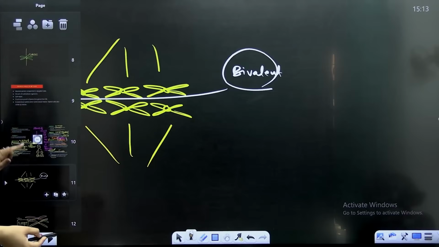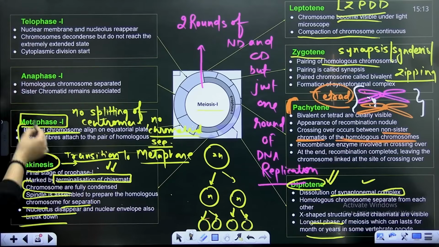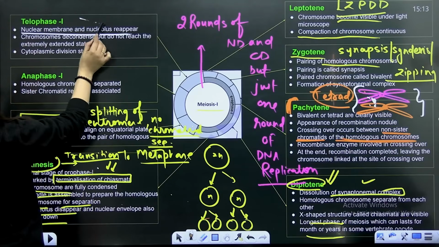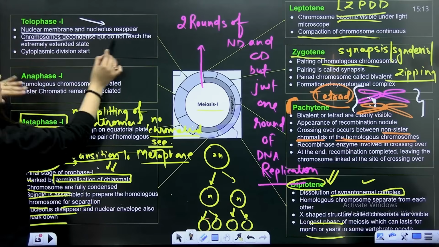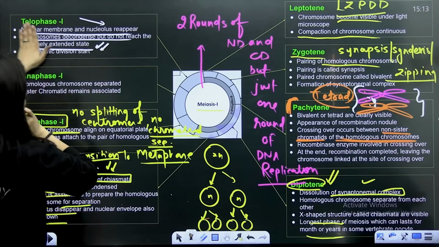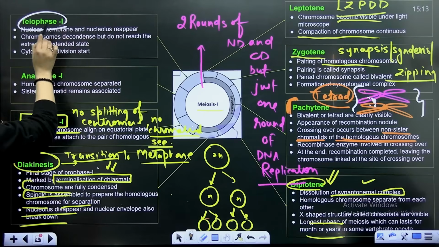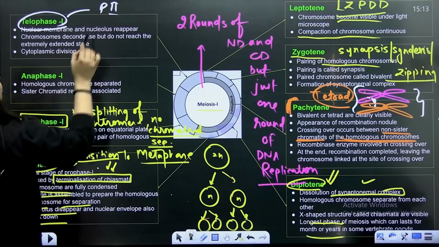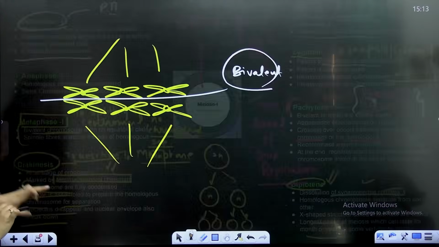And after that, of course, we have telophase 1, where the nuclear membrane and nucleolus will reappear and chromosomes will decondense, but not to an extremely extended stage, right? Because after telophase 1, they need to enter prophase 2, that is why. So cytoplasmic division will start here.